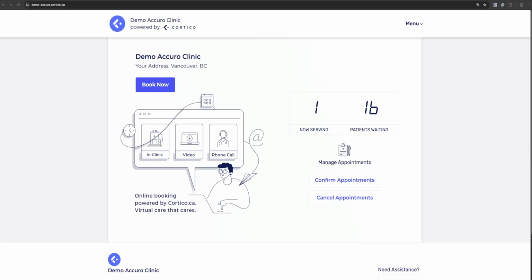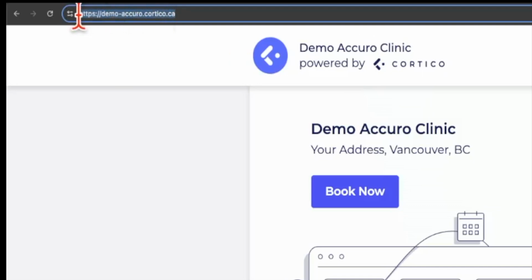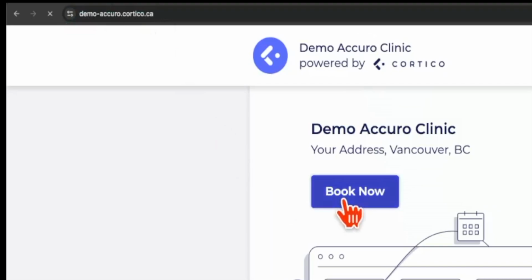For this demonstration, we'll start with the online booking. All we need to do to get started is to link the patients to the Cortico booking website here. And this can be done by including a link to Cortico on your existing website. Optionally, this can be part of your website domain. We'll continue the demo by clicking Book Now.